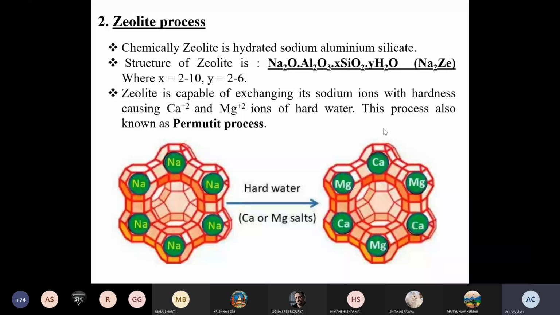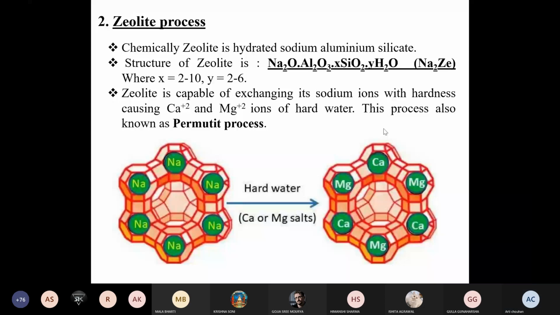So in that process, or for that softening process, one of the special techniques, lime and soda, we have covered in the last lecture. And in today's lecture, we will try to explain the zeolite process and ion exchange process.